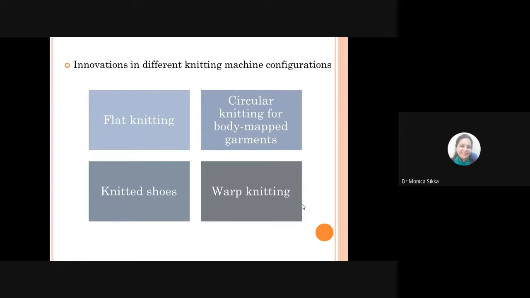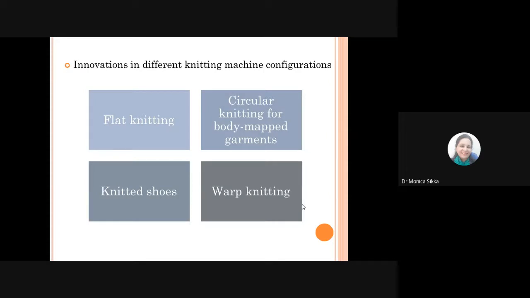The innovations have been happening in all different kinds of knitting methods, be it flat, circular, or warp knitting. Specifically, the developments that have happened in recent times are the use of these knitted products or knitted fabrics in shoe uppers. You must have also noticed when you're buying your sneakers or sports shoes these days, the upper portion is a mesh kind of thing that is being used in most of the good quality shoes.